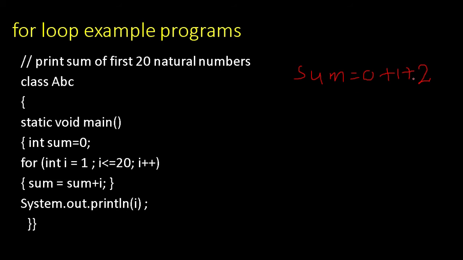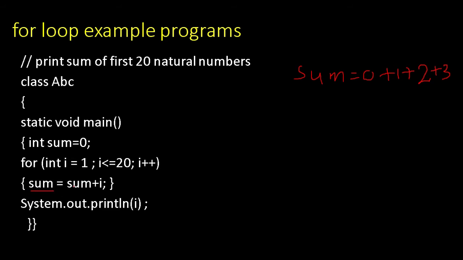In sum whatever is there plus i. i means 3. So again i plus plus. i becomes 4. Condition again true. That will be added. So this will execute how many times? 20 times. At last the sum of the numbers will be stored in which variable? Sum variable it will be stored.